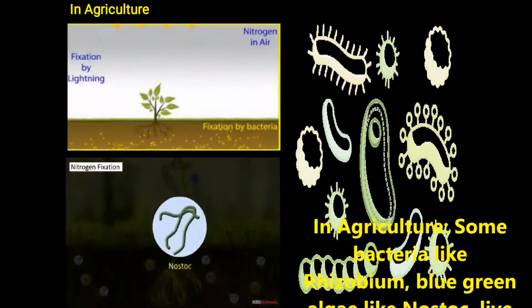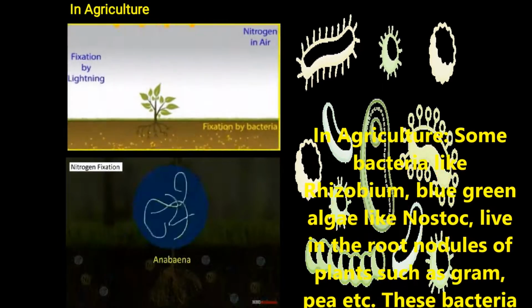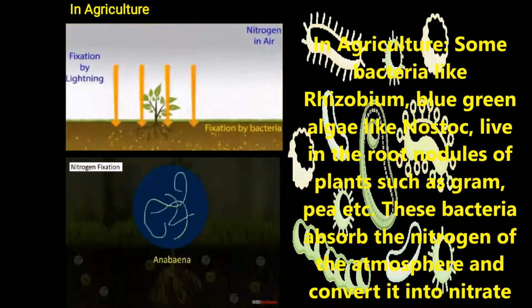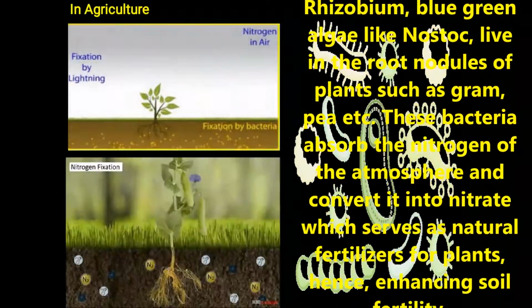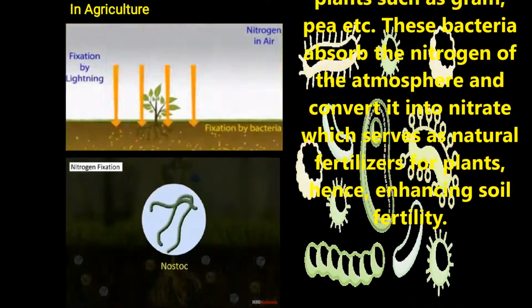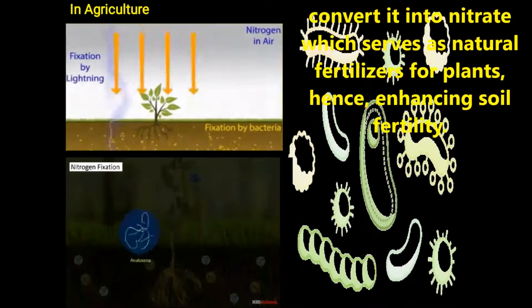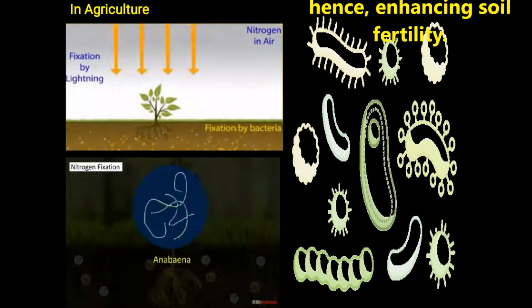Let us discuss the presence of microorganisms in agriculture. Some bacteria like Rhizobium, and blue-green algae like Nostoc, live in the root nodules of plants such as gram and pea. These bacteria absorb the nitrogen of the atmosphere and convert it into nitrates, which serve as natural fertilizers for plants, hence enhancing soil fertility.